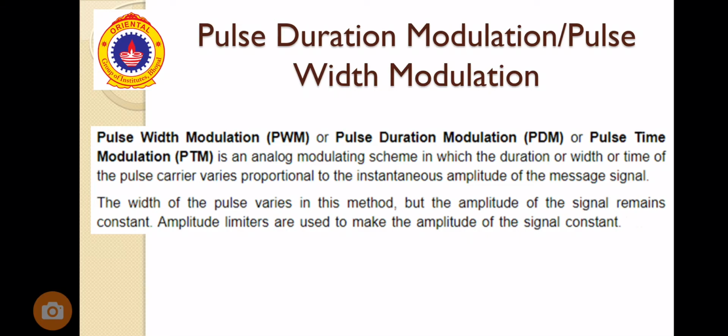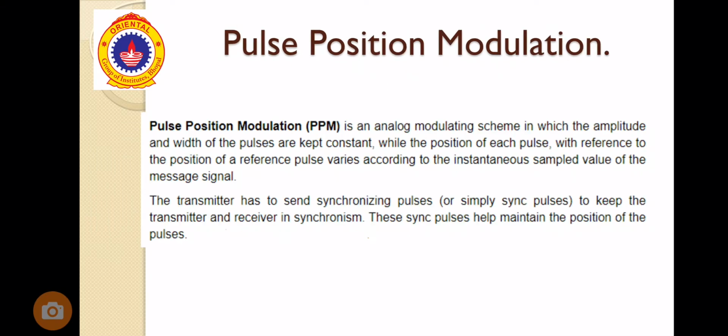Amplitude limiters are used to make the amplitude of the signal constant. According to the modulation definition, as we know, one characteristic of the carrier varies in accordance with the message. So in PAM, the amplitude varies, but in PWM, the width varies in accordance with the message signal.